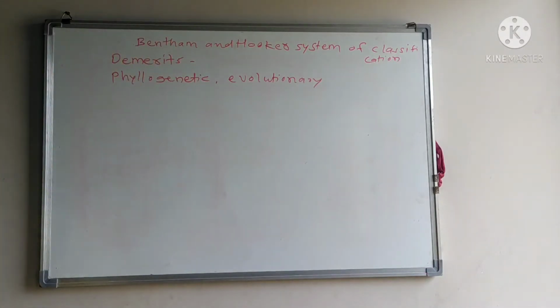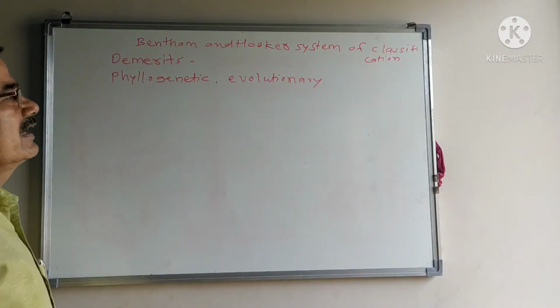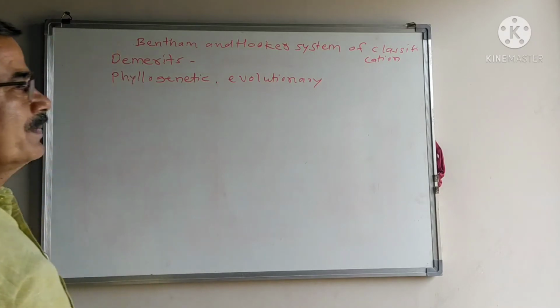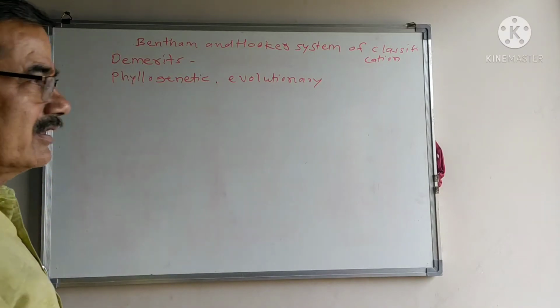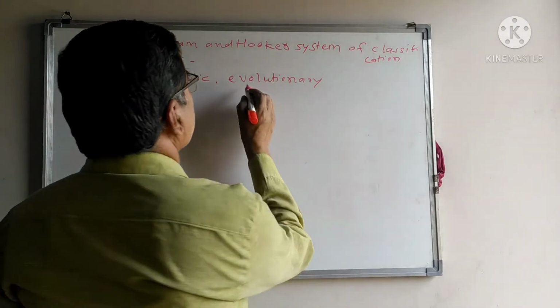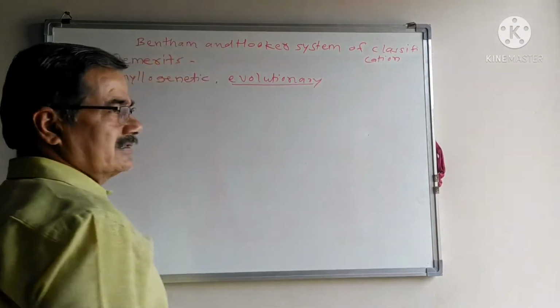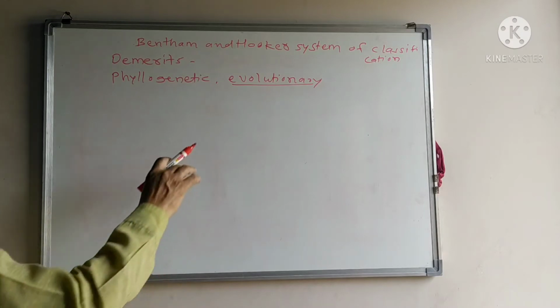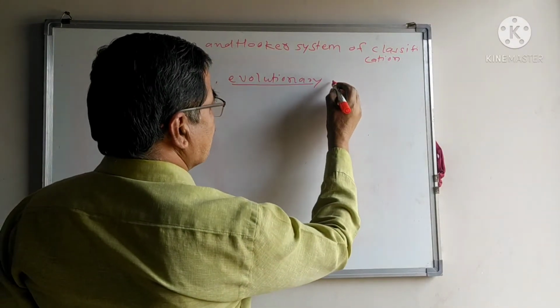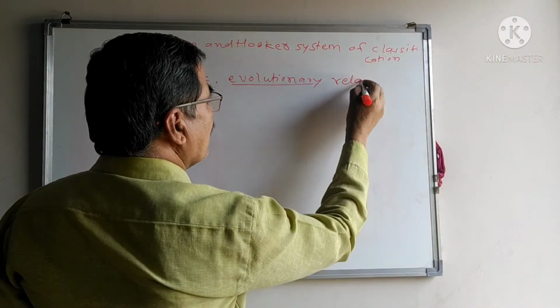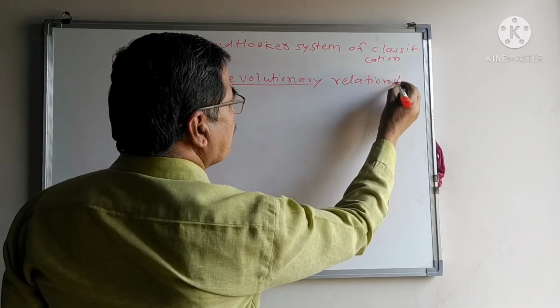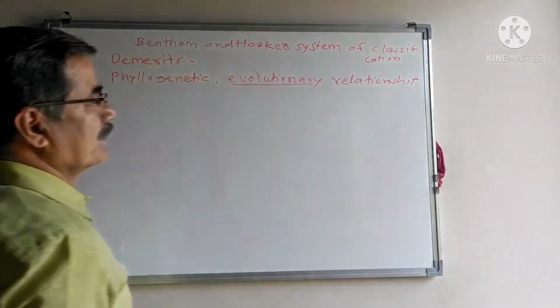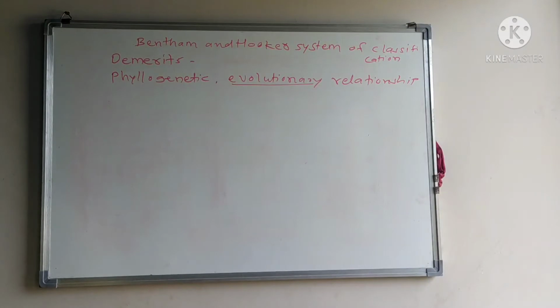Evolutionary trends means from one generation to another generation, how they come from and which characters are added, which characters are deleted. This does not give a clear-cut idea. Therefore, the affinities or relationship among each family are not shown here.